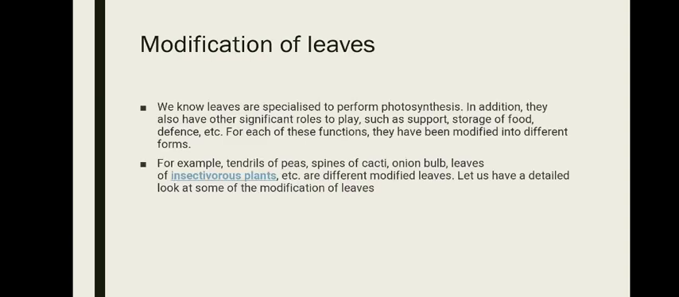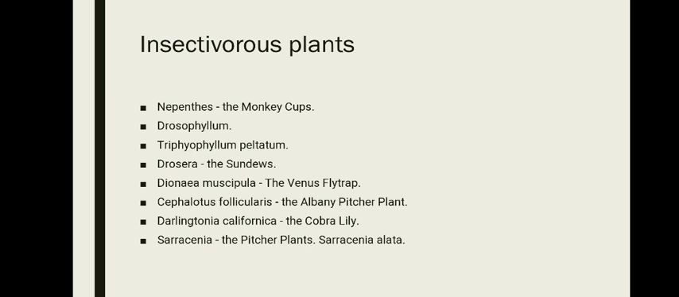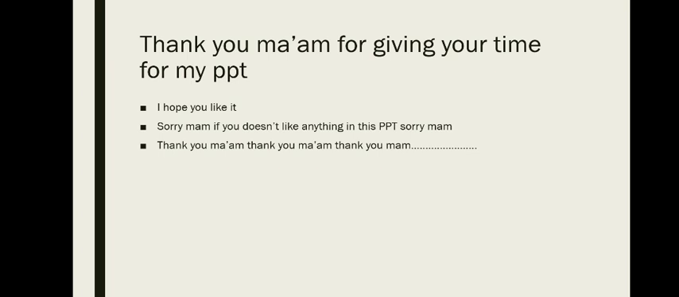Modification of leaf. We know the leaves are specialized to perform photosynthesis. In addition, they also have other roles to play, such as support, storage of food, defense, etc. For each of these functions, they have been modified into different forms. For example, tendrils, spines, cuticle, onion bulb leaf, and insectivorous plants are different modified leaves. Let us have a detailed look at some of the modified leaves. Insectivorous plants: pitcher plant, monkey cup, and many more plants.